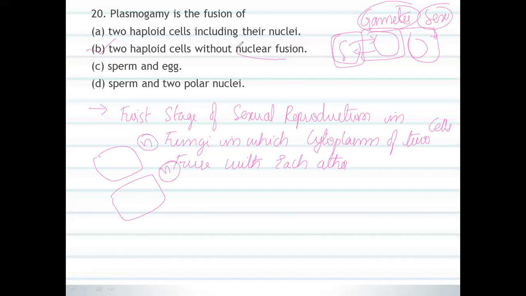Without nuclear fusion, there is no fusion between the two different nuclei. Only the plasma is fused. Since the two nuclei do not fuse, it is a dinucleated condition. The two different nuclei remain, and the rest is mixed with the other cell.